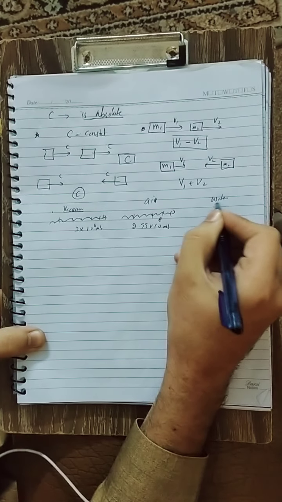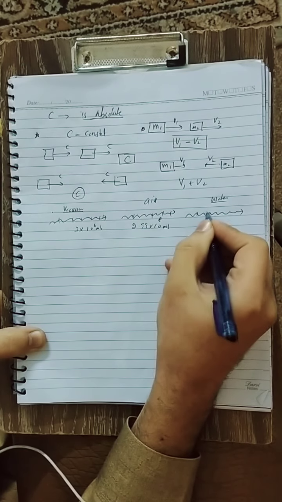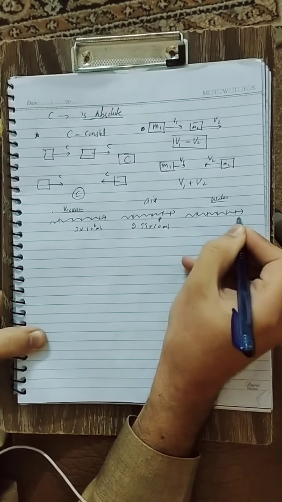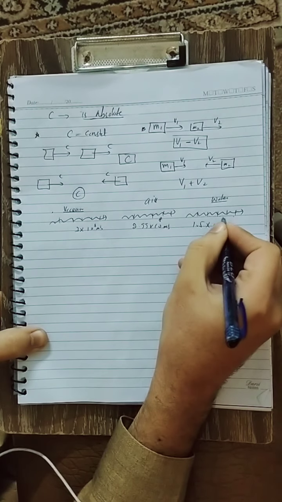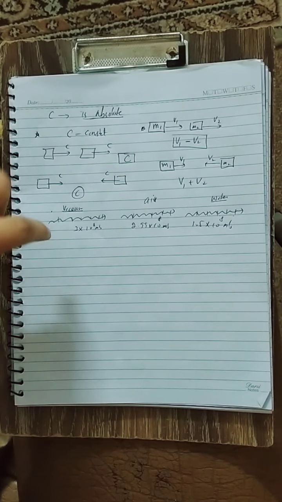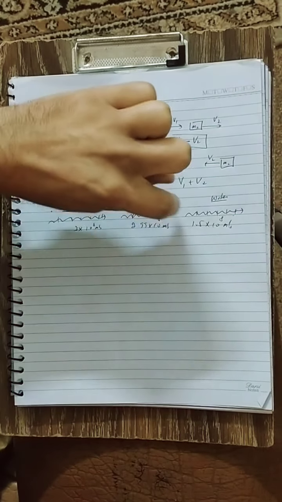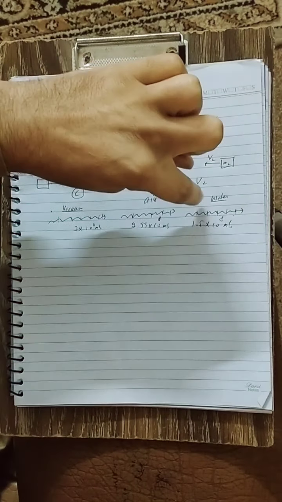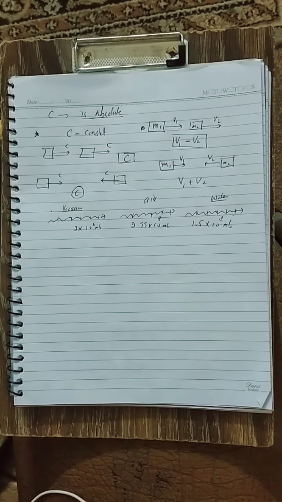Suppose the light is moving within water, the speed of light at each and every point will be constant, that is 1.5 into 10 power 8 meter per second. So in vacuum, at each and every point the speed of light will be constant. In air, at each and every point the speed of light will be constant. In water, the speed of light at each and every point will be constant.